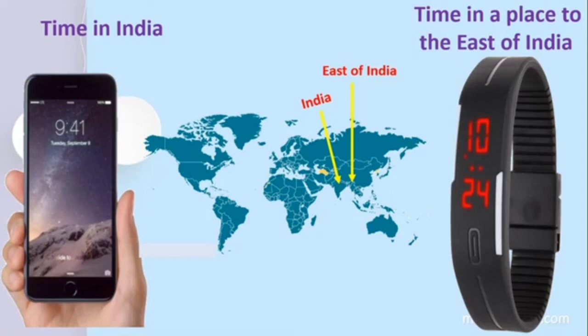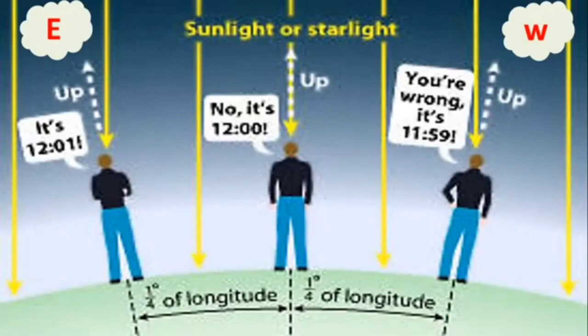That particular longitude will come in front of the sun first. So there the time will be 10:24, whereas we in India are lagging behind them as far as time is concerned, and here we are at 9:41. Let's take this image now.